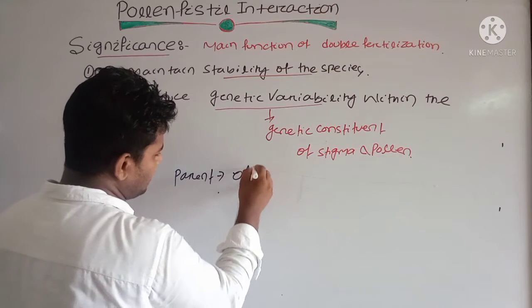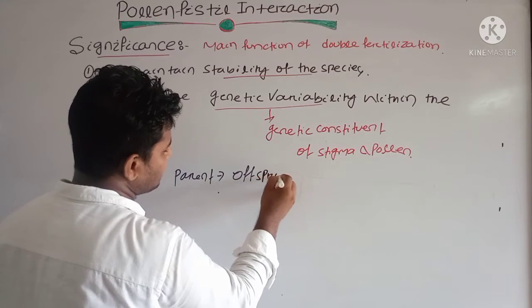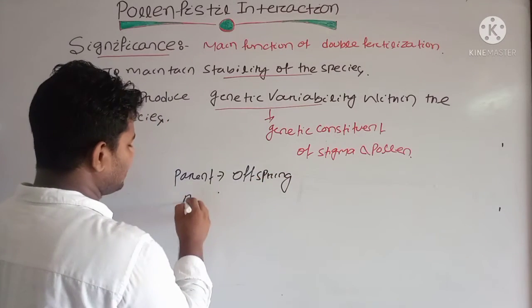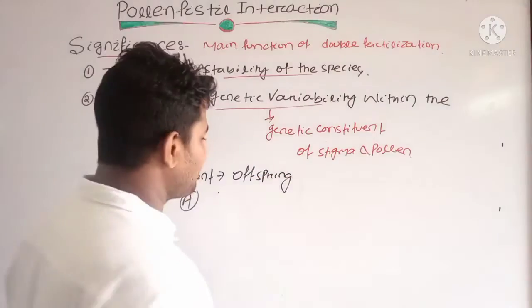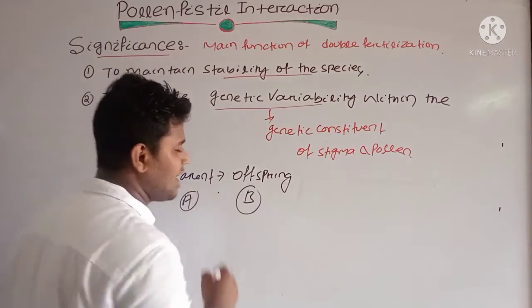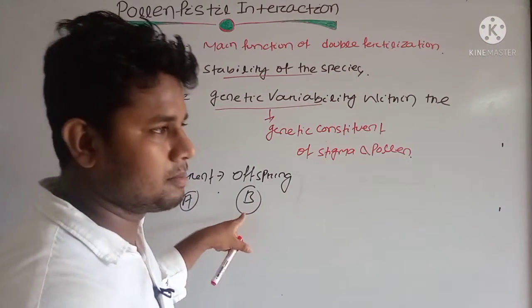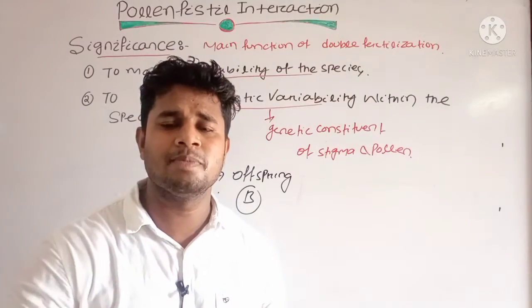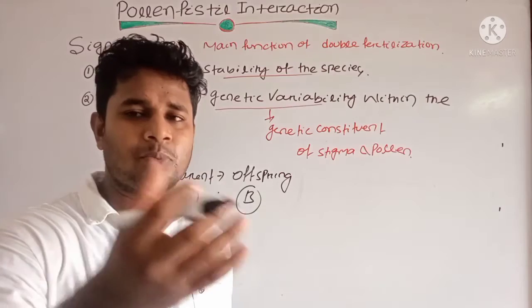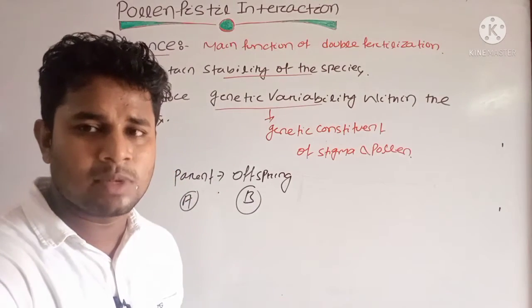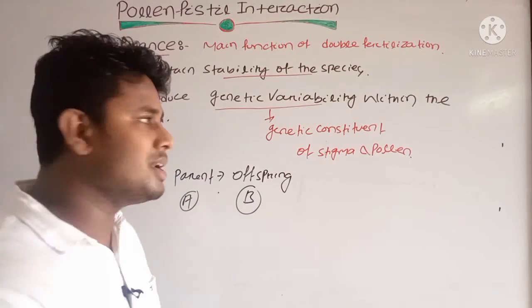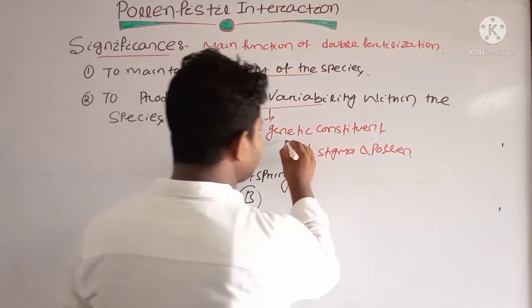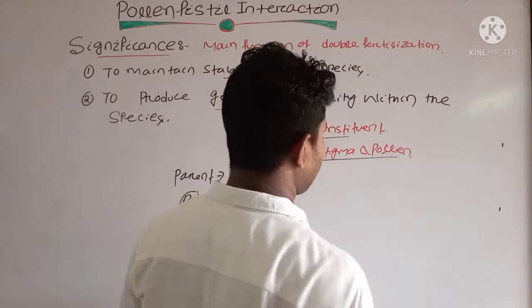Suppose the parent has character A and the offspring has character B. When some unique character or important feature comes from another species, variability occurs, and that is genetically selected by the stigma and pollen.